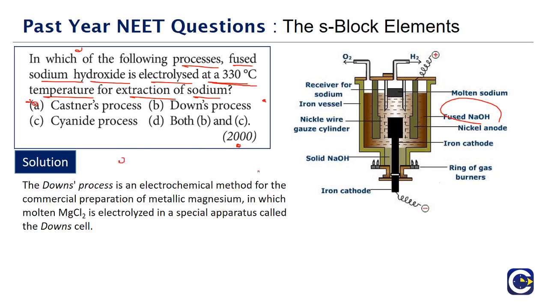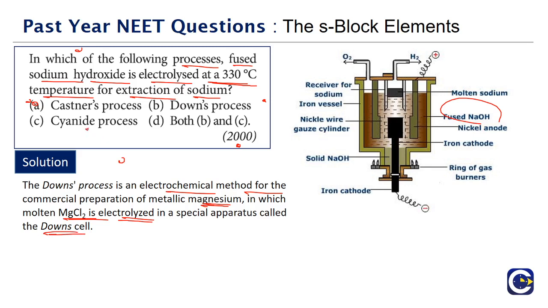Downs process is basically the electrochemical method of getting magnesium. So molten magnesium chloride, right? Remember these metals like aluminum, magnesium, they are highly reactive, including sodium. So we cannot have the carbon reduction. We can only have what? Electrolytic reduction. So the electrolytic reduction of magnesium chloride will give us what? The metallic magnesium, and this happens in what we call as the Downs cell. That's what is the Downs process. So Downs process is for what? It is the commercial method to prepare the magnesium from magnesium chloride.